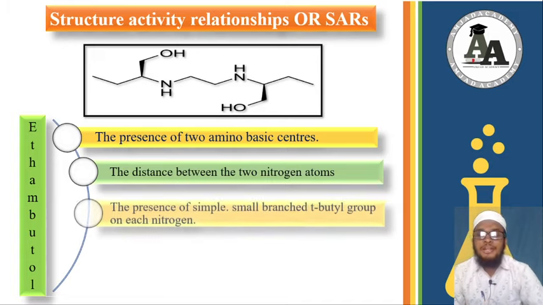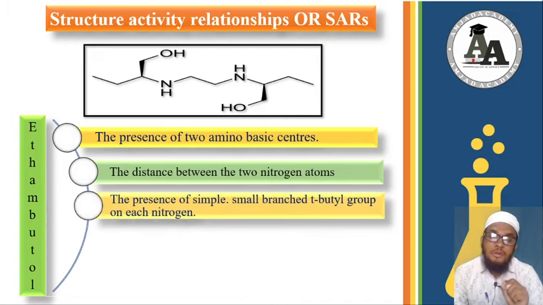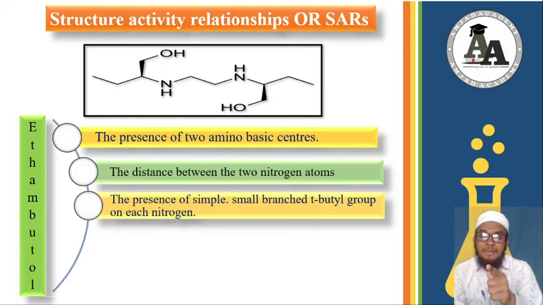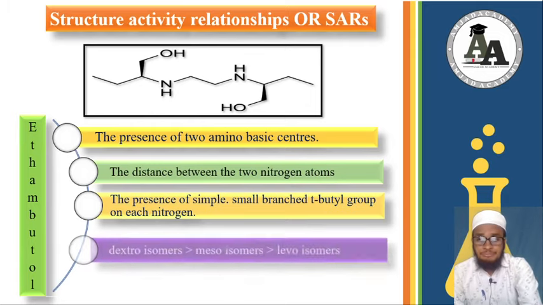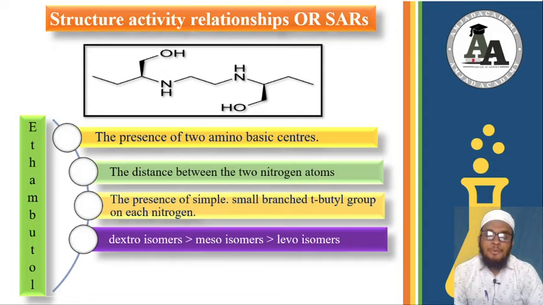The third point is the presence of a small tertiary butyl group. If in place of it I replace this tertiary butyl group with the isopropyl group, my drug will be inactive. Now its property: the dextro isomer is more active than its meso isomer, and the levo isomer is almost inactive.